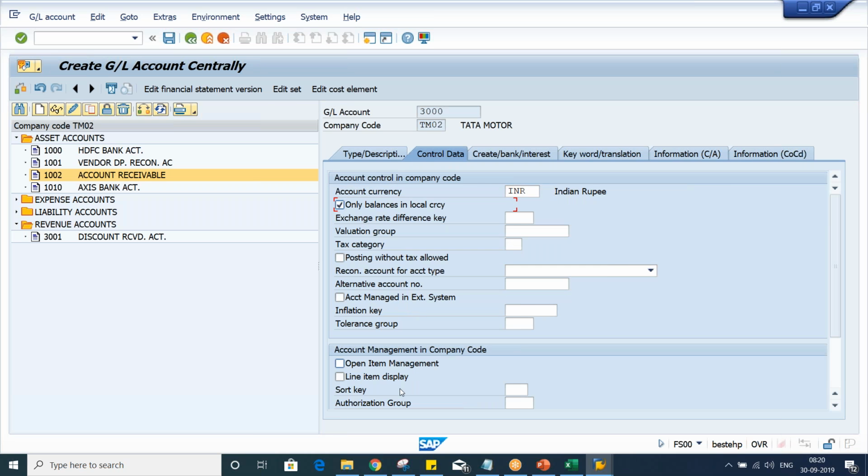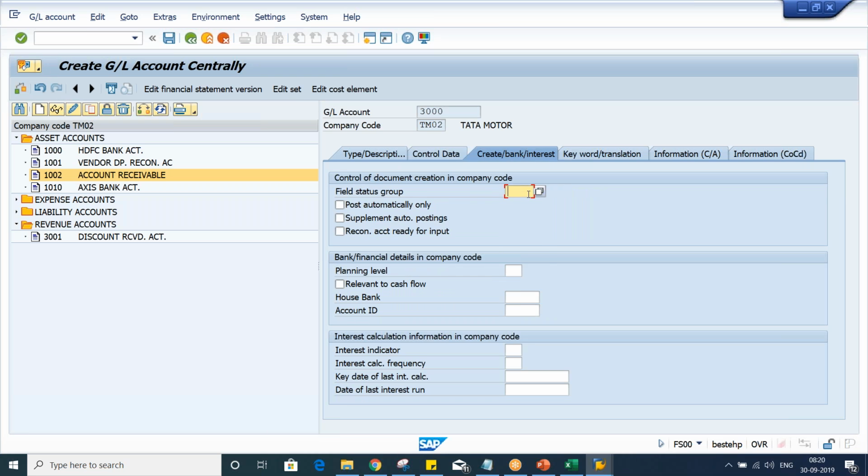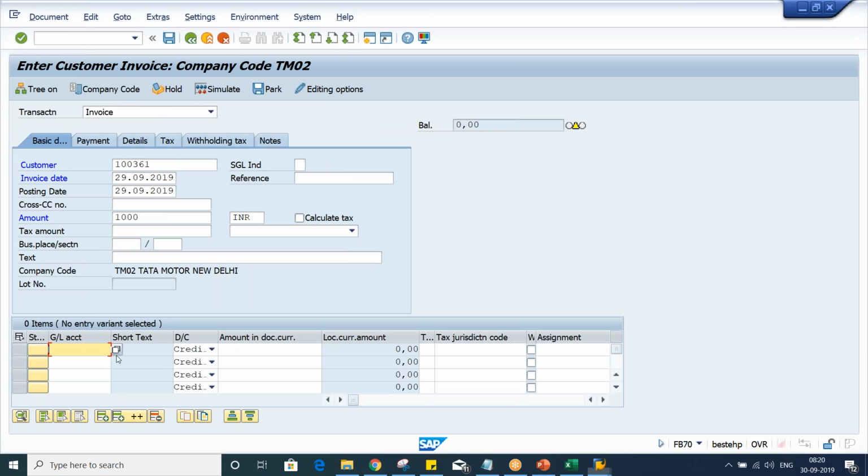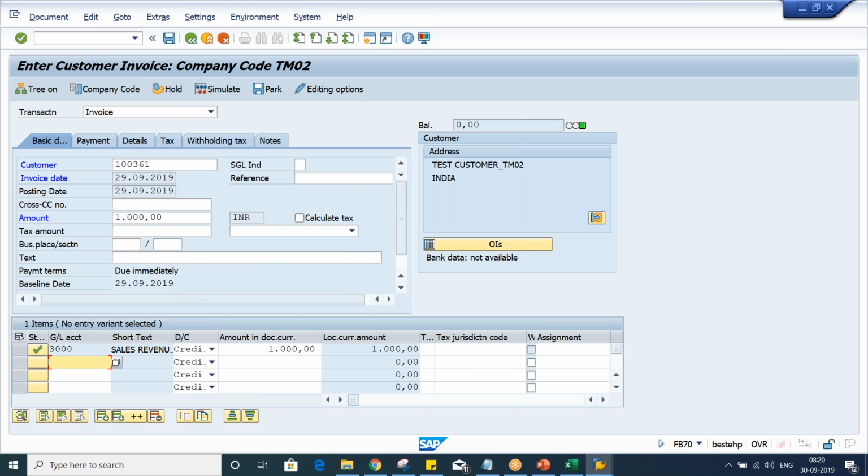So a normal GL we are going to set up, guys. That's it, just save it. Now what we have done is set up a sales revenue GL 3000. Give your credit balance here, 1000, and press enter. Everything is perfect, there are no issues.